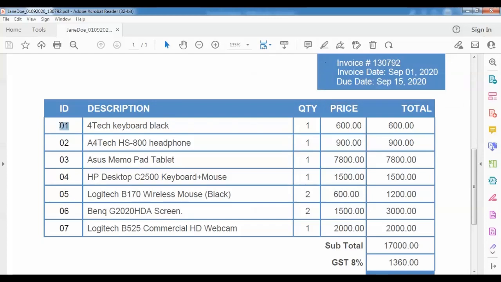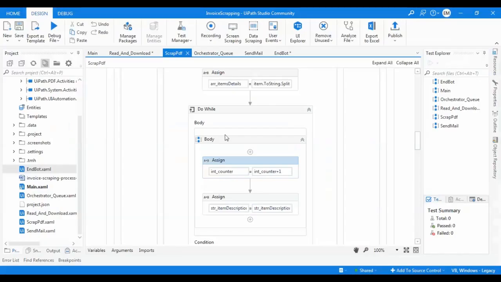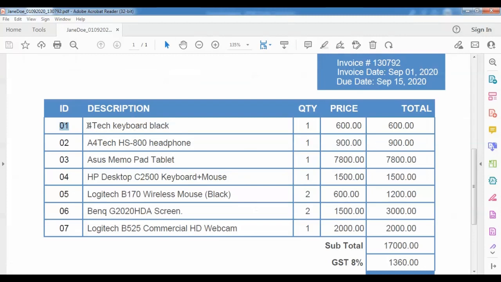So this is a loop for this array, and the array contains many elements. I'm skipping this one by starting the integer counter here with 1, and then I'm looping through and constructing the item description until I get to this index and stop the loop.